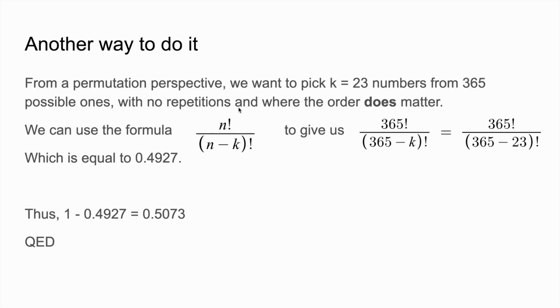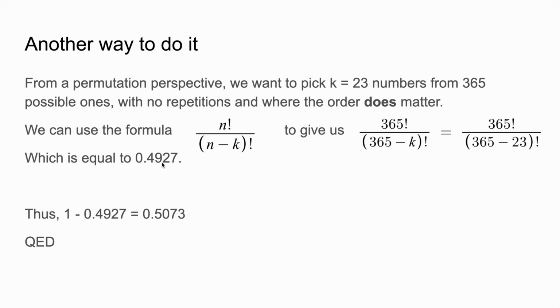Right, so this formula is used: n factorial divided by n minus k factorial, where n this time will be 365 days, and k will be the number of people we take, aka the number of birthdays we pick, which is going to be 23.